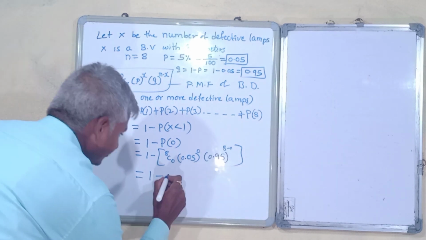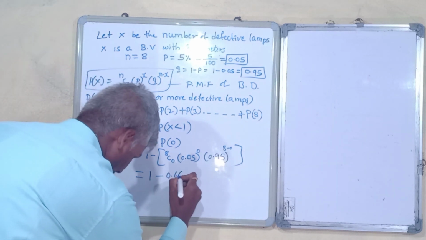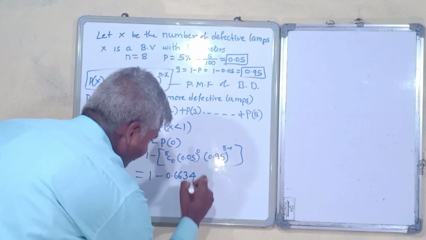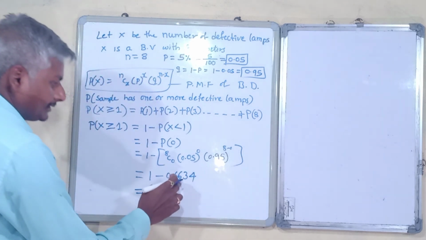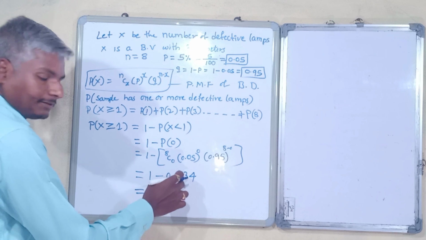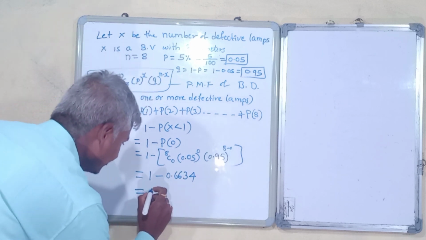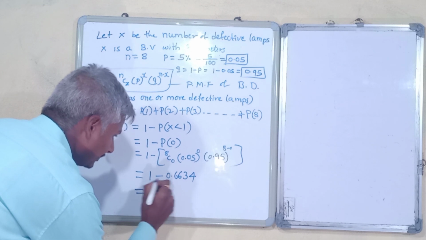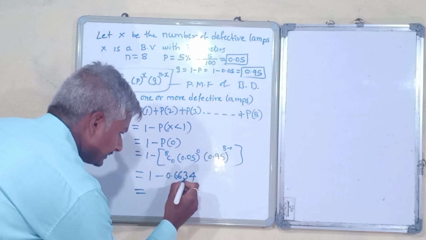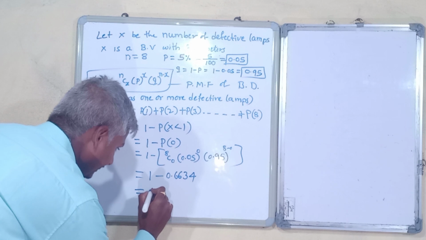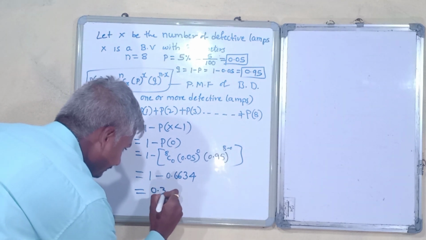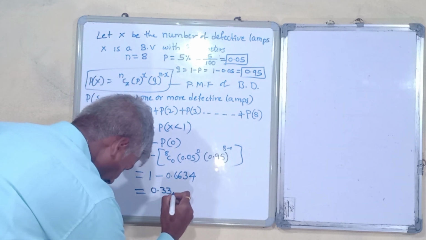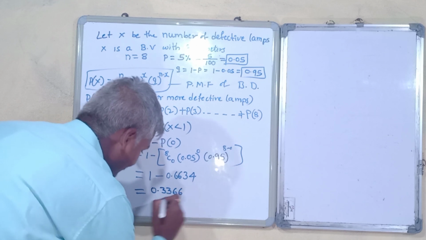This answer is 0.6634. You can check this answer with your calculator. If you deduct 0.6634 from 1, you will get 0.3366.